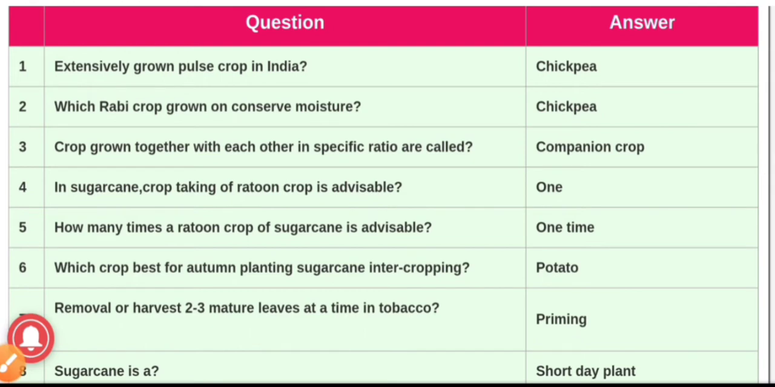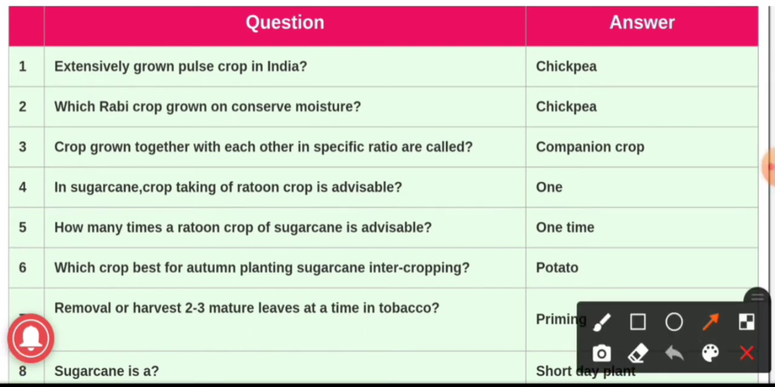Our question number third. Crops grown together with each other in a specific ratio are called? The answer is companion crop. Companion crops are the crops which are grown in association in the cropping system for complementary effect. Now what do you mean by complementary effect? In complementary effect, both the crops benefit from each other.